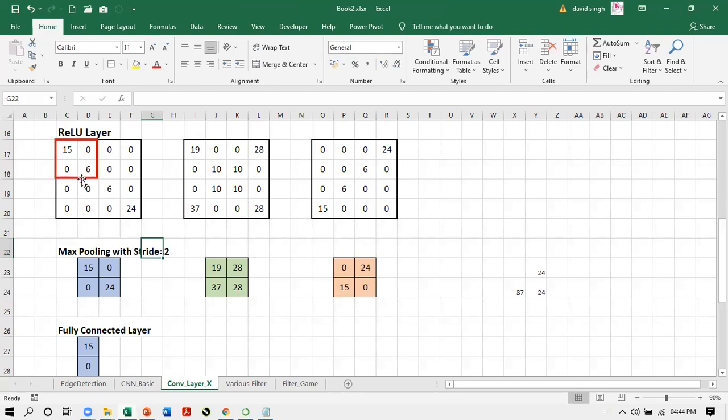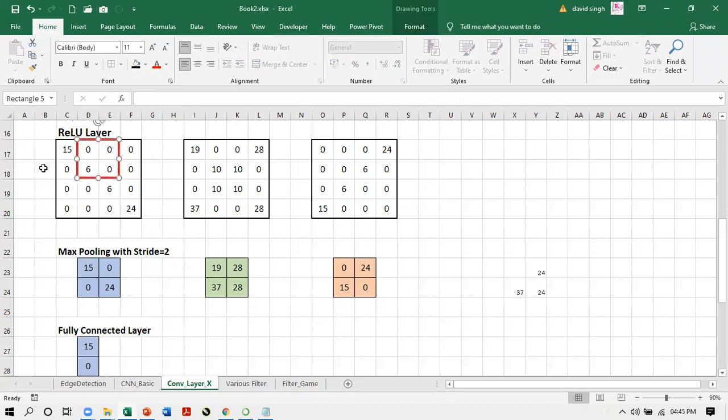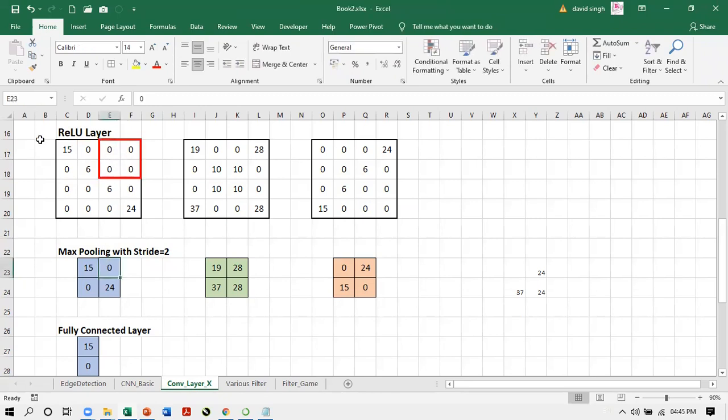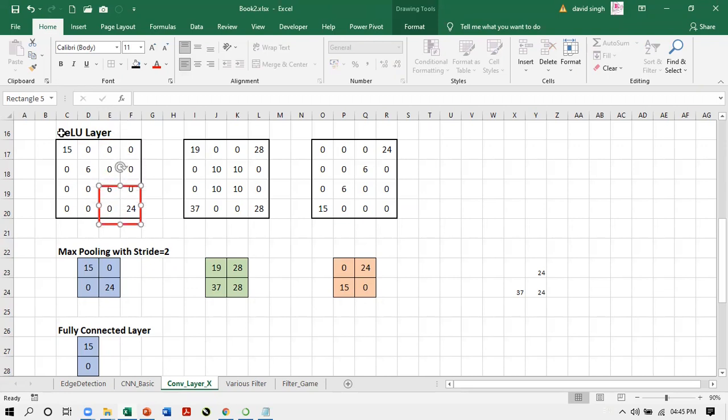So here I have taken the stride as 2. The first position of the window is here like this. It is giving me 15 over here. Then I'm not shifting the window by 1 pixel, but 2 pixels. 2 pixels after this, I'm getting 0 here. Again, if I shift it down, it will be by 2 pixels.